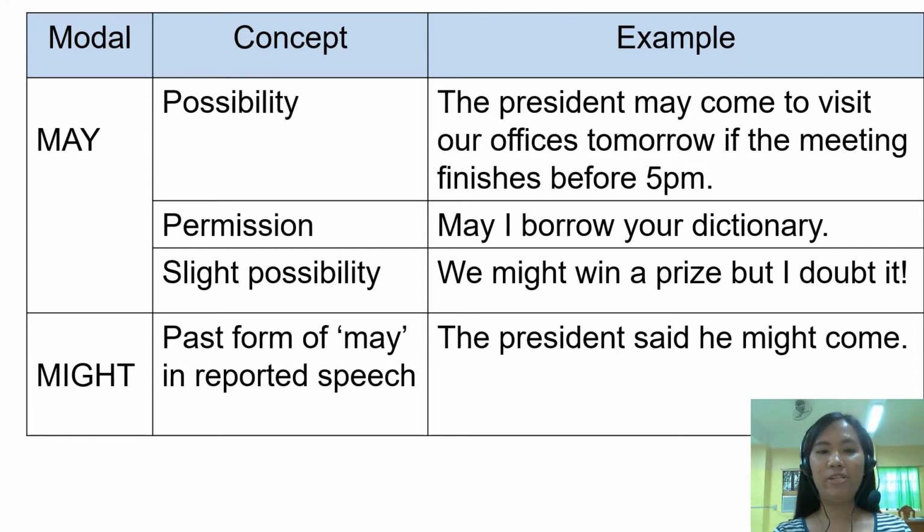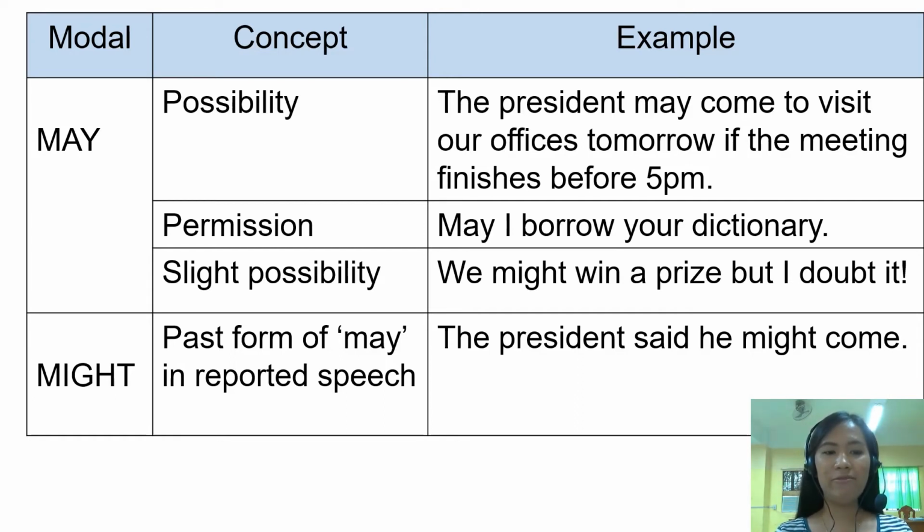Okay? For the permission, may I borrow your dictionary? So it means that we are asking for permission at the present time. And then for a slight possibility, we might win a prize, but I doubt it. Okay? So it means that we may have or we might have a chance to win a prize.